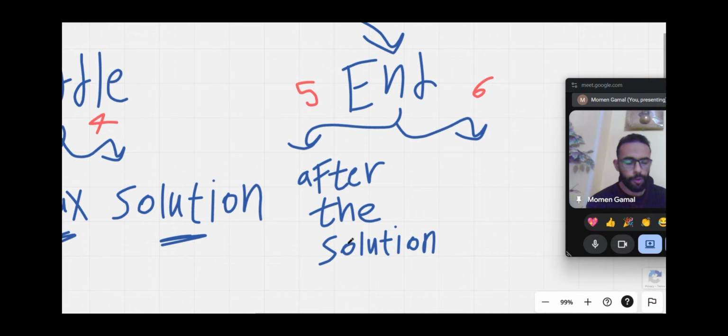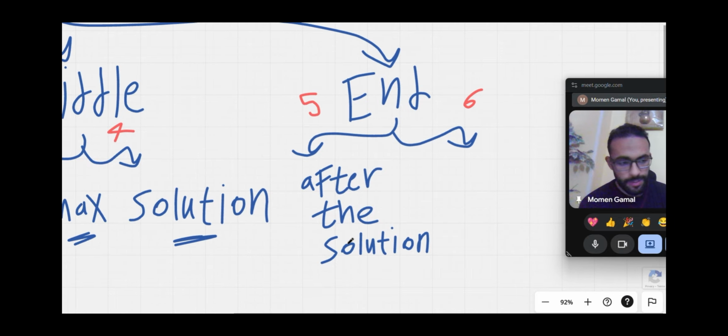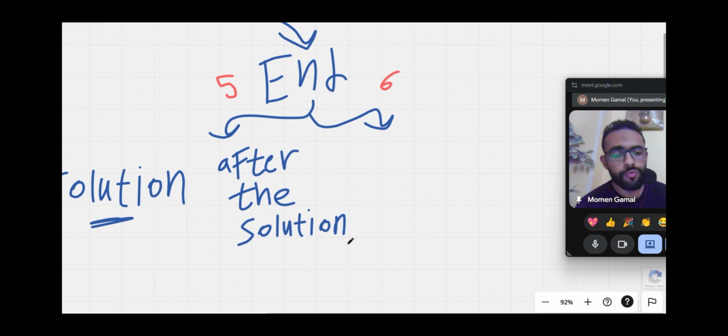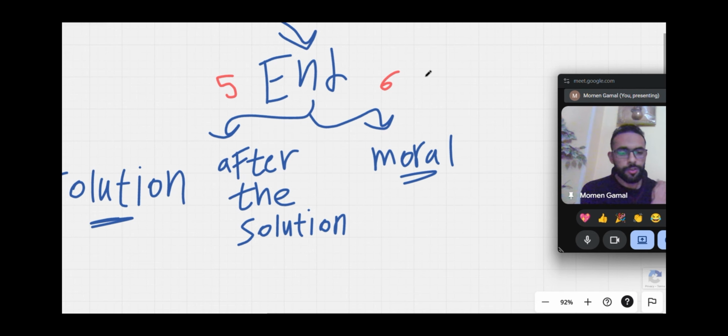All right, so the problem ended. What happened after the end of this problem? Is it a happy ending or a sad ending? You should show this in paragraph number 6, the last paragraph, where you should write the moral of the story. You should mention the lesson that you learned.